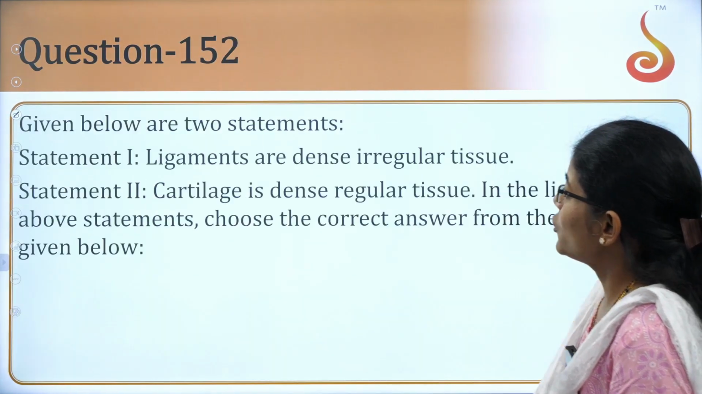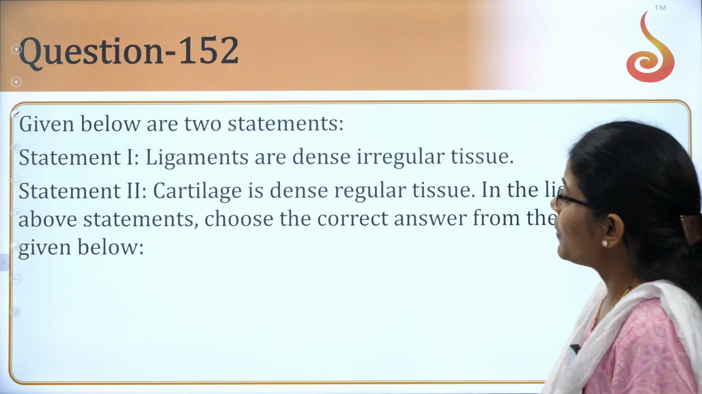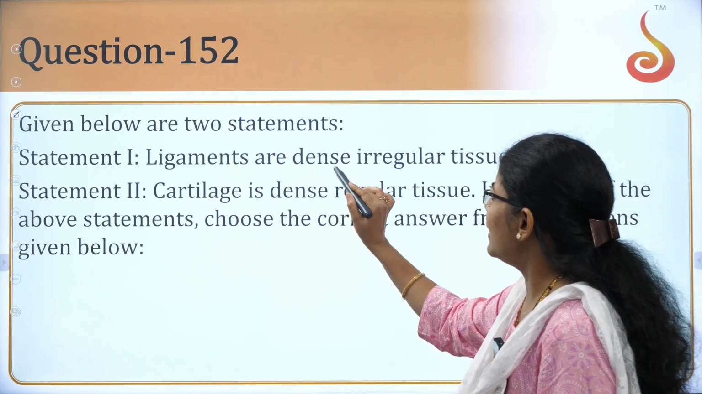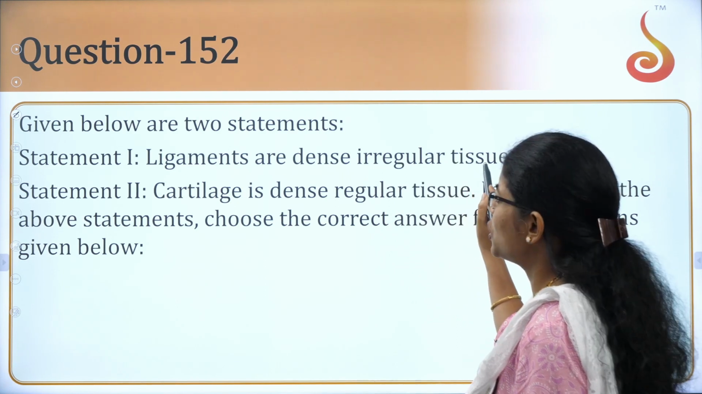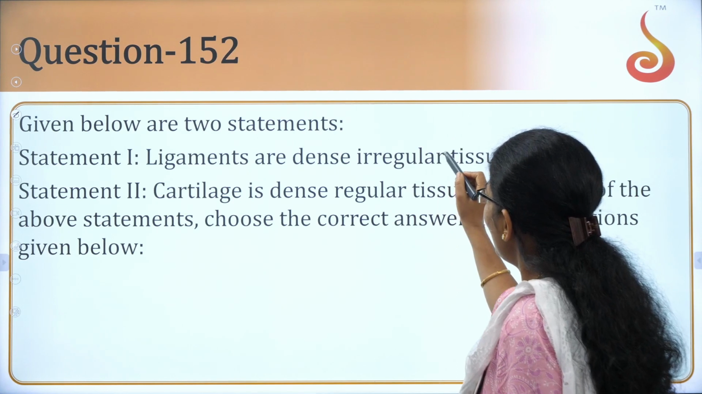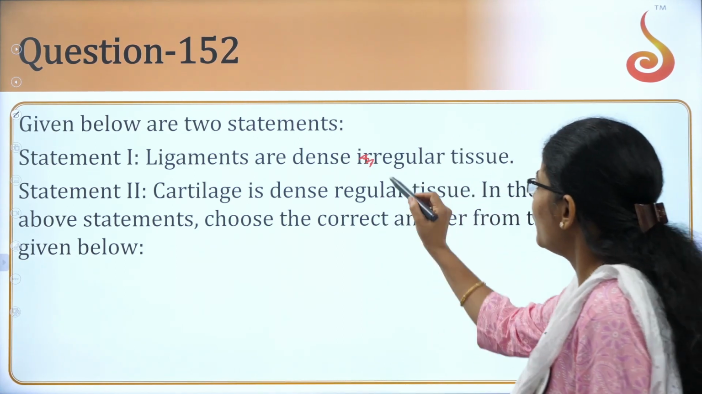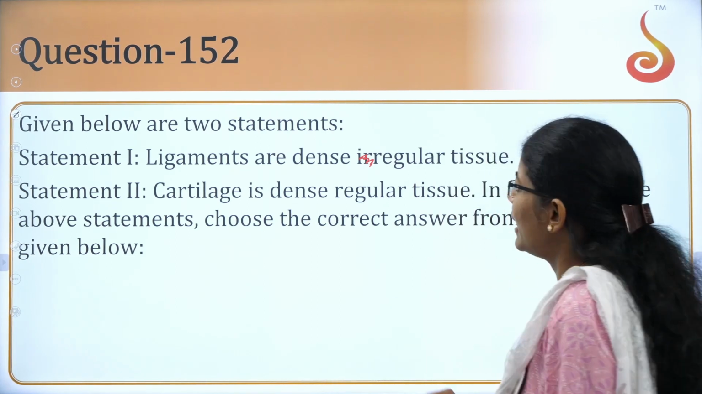Okay, next one. Given below are two statements, right? Statement 1, ligaments are dense, irregular tissues. Is it true or false, student? Actually, it is given reverse, okay? It is said the opposite. Actually, it should be regular. Correct. So, the answer here, it is false, right?